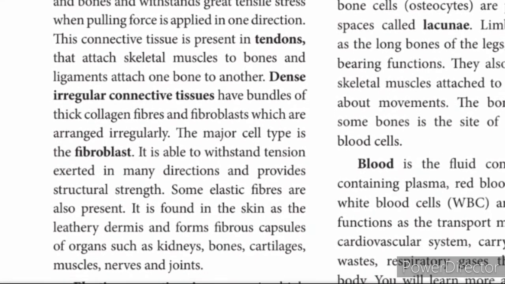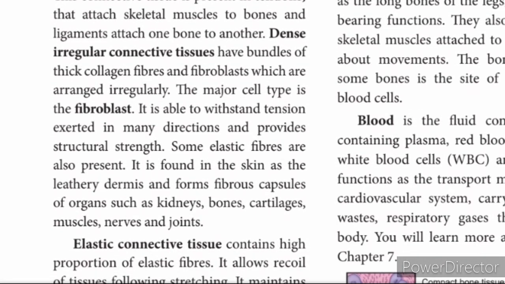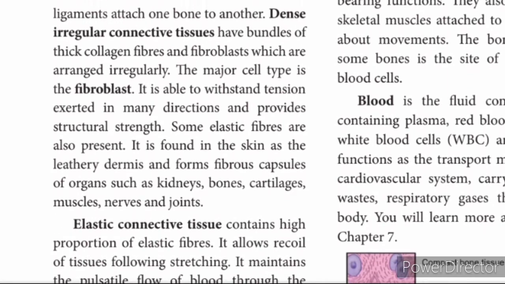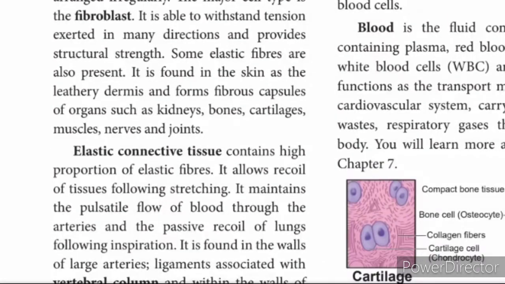Okay, so dense irregular connective tissues have bundles of collagen fibers. Collagen is a protein, so along with the fiber, they make the collagen fiber. The major cell type is the fibroblast. It is able to withstand the tension, the stress. Some elastic fibers are also present.